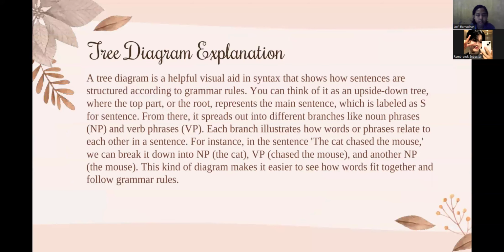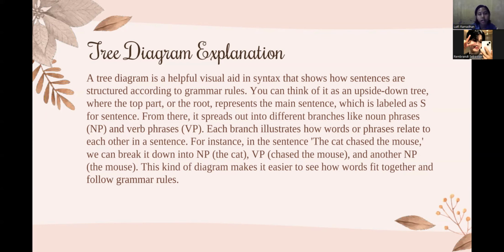Okay, the next is tree diagram. The tree diagram in syntax is like a family tree for sentences, showing how words and phrases connect to form meaning.